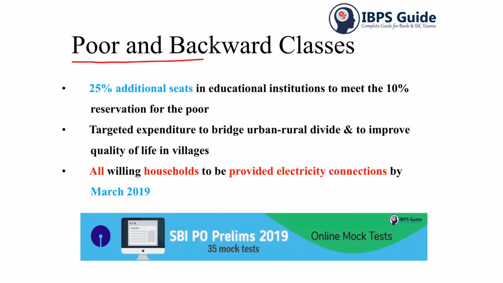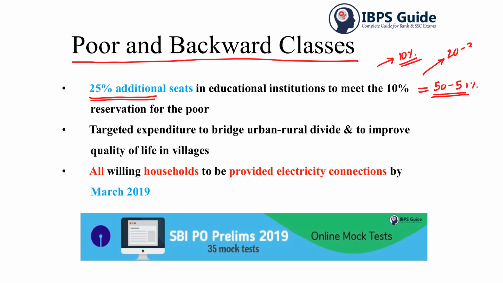Then with respect to poor and backward classes, like for the recently announced 10% reservation, to balance this out, 25% additional seats will be allotted in the educational institutions, but this will act as a negative because a lot of educational institutions now are vacant. For example, in the whole of India, around 50 to 51% of engineering, that is BE or BTech seats, are vacant, and in MBBS, at least 20 to 30% of the seats are vacant. So this allocation will be a little difficult, but still they are targeting these additional seats in the educational institutions to balance for the reservation.